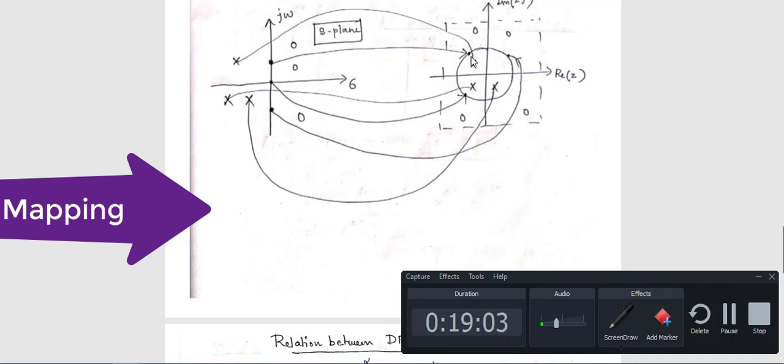There are lots of points on the unit circle, so we cannot say at what exact location the point will lie, but we can say it will lie on the unit circle, here or here or here, any of the locations.